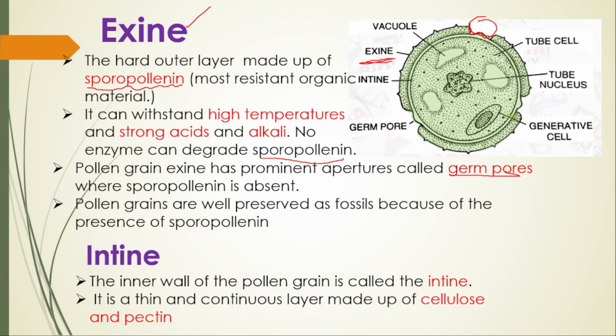Now tell me in the comment box, which is the area where sporopollenin is absent? I will wait for your answer. Yes, the area where the sporopollenin is absent is the germ pore. Now tell me, in this pollen grain, how many germ pores are there? Please comment your answer in the comment box.